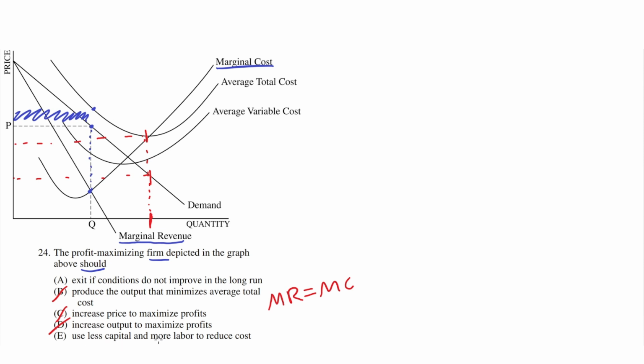E. Use less capital and more labor to reduce cost. This is incorrect because nothing in this text or situation gives us context about capital or labor, so we don't know whether it's efficient or optimal to use less capital and more labor to reduce cost. So E is incorrect. Therefore, the correct answer is A.